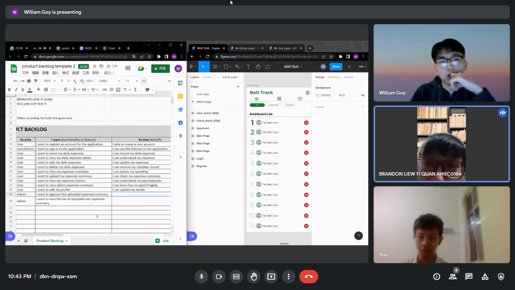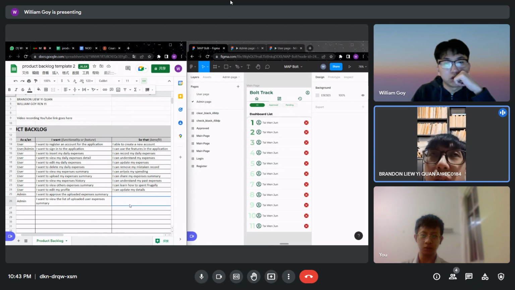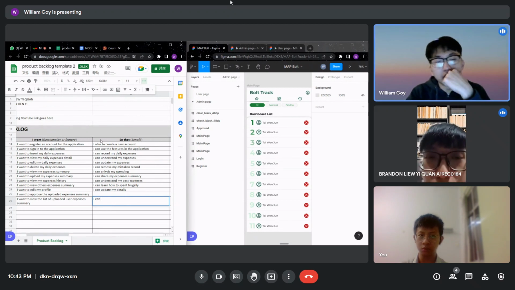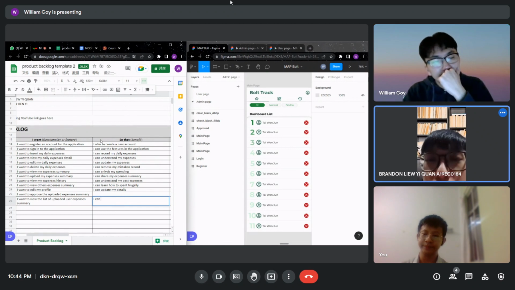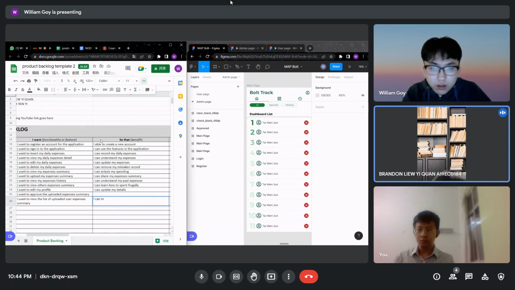I think it would be so that the admin can determine which is allowed. Oh wait, that is for approve. This is for the view, my bad, I mistook it. I think it is so that I can manage the uploaded user expenses. Yeah, I can manage, I can track.